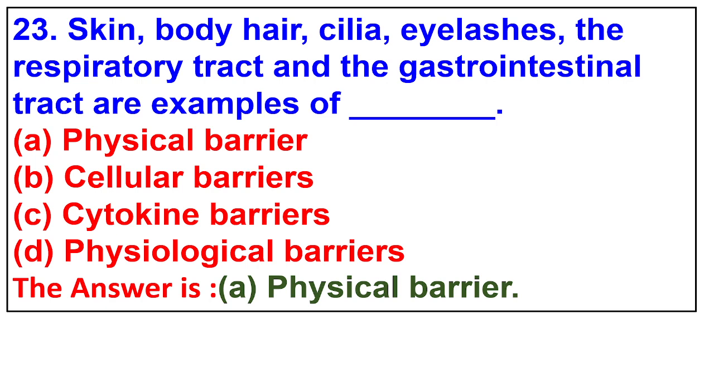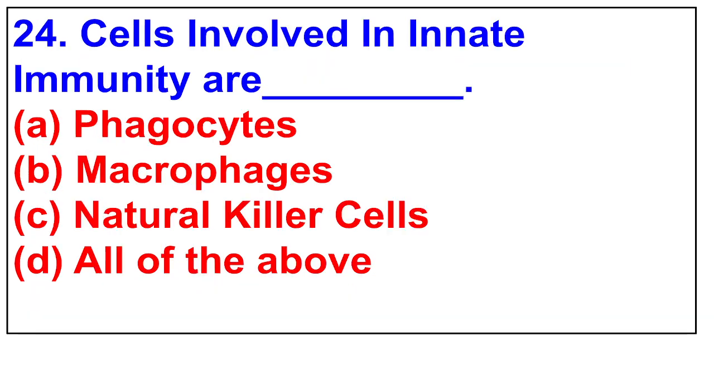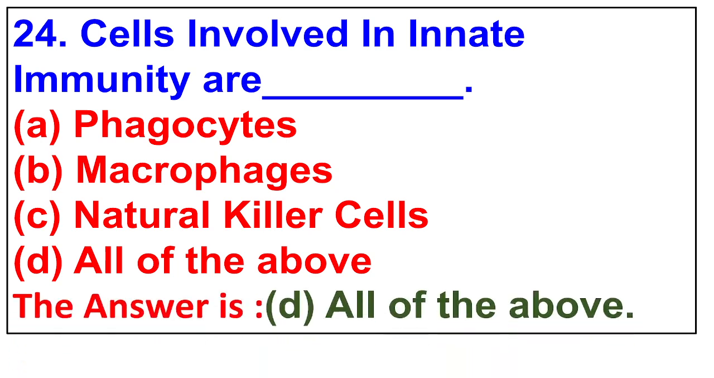24. Cells involved in innate immunity are phagocytes, macrophages, natural killer cells, all of the above. The answer is all of the above.